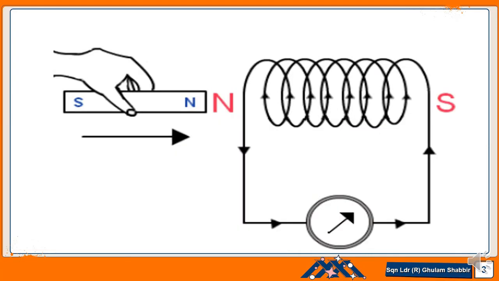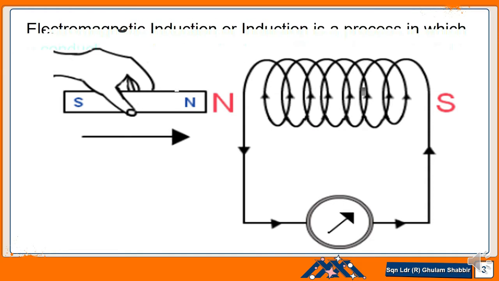Dear students, as we have already discussed, when there is a relative motion of a magnet bar near the conductor, or the motion of the conductor in the magnetic field of the magnet bar, there will be induced EMF. So this is also magnetic induction.